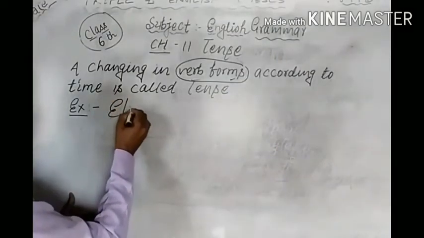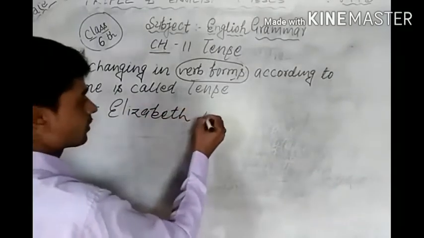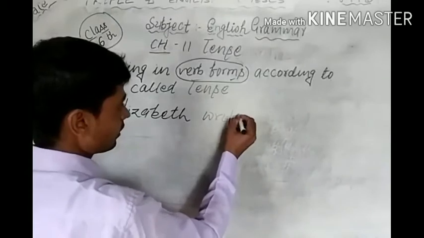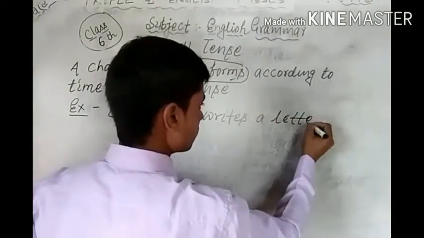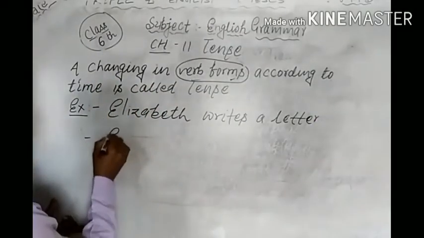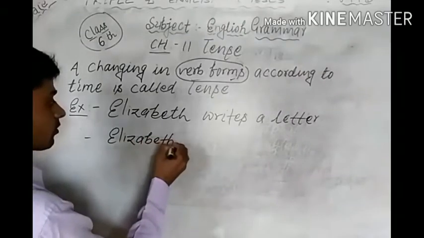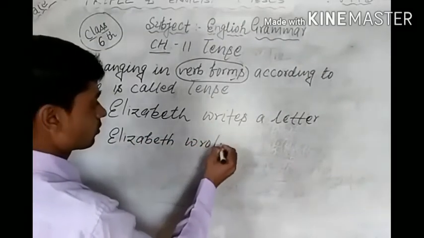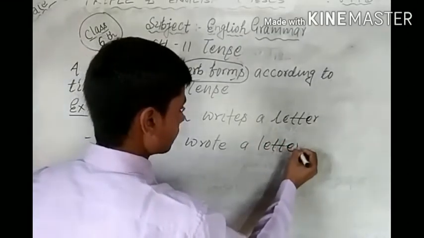Just look here. Elizabeth writes a letter. It is an example. And second number, Elizabeth wrote a letter.